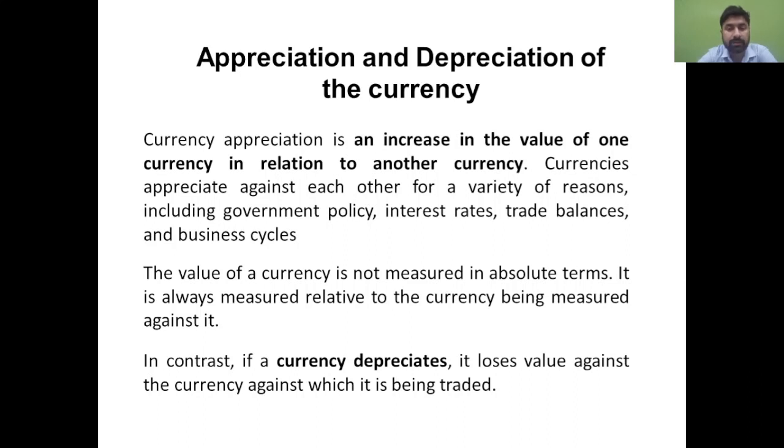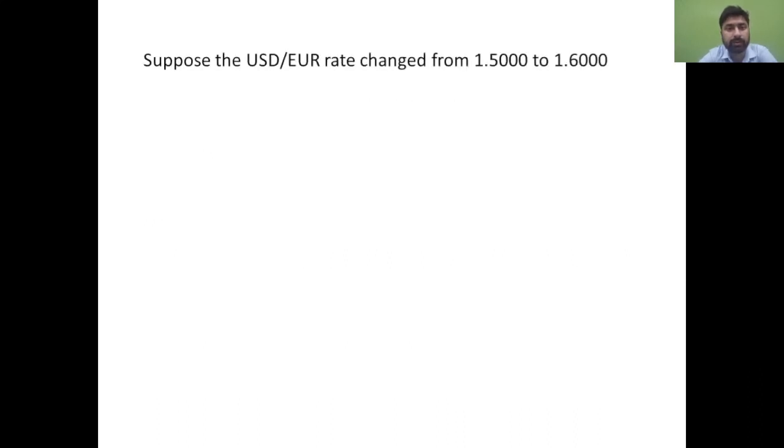Now moving ahead, we need to understand the concepts, and for that we will take an example. The two currencies I have selected here are USD and Euro, and the rate changed from 1.5000 to 1.6000.